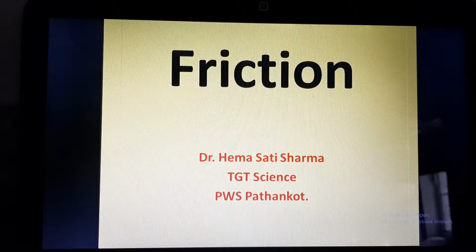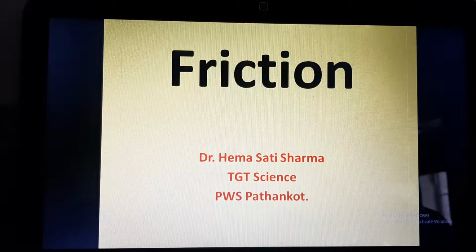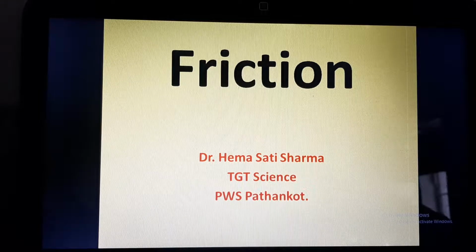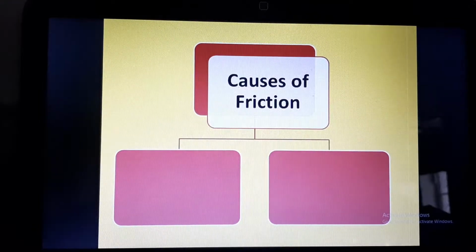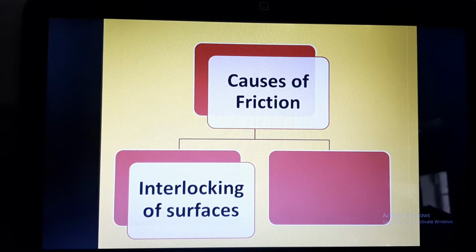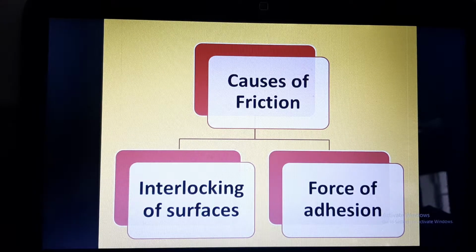This is our second lecture in the series and we have already discussed the definition of friction and what friction is. So in our second lecture we will be discussing the causes of friction. There are two main causes of friction: one is interlocking of surfaces and the other is force of adhesion.